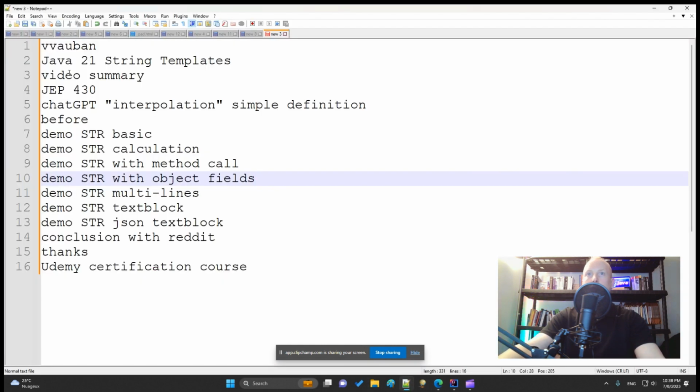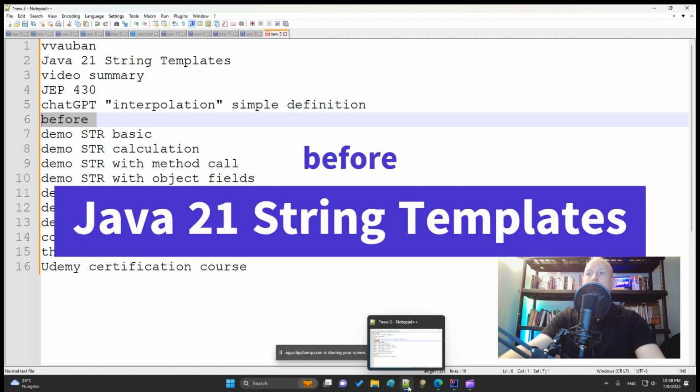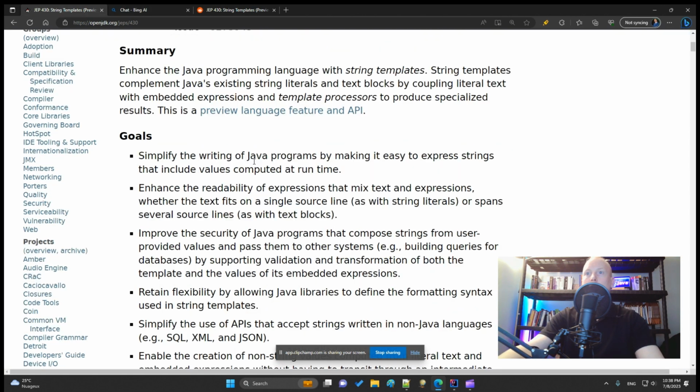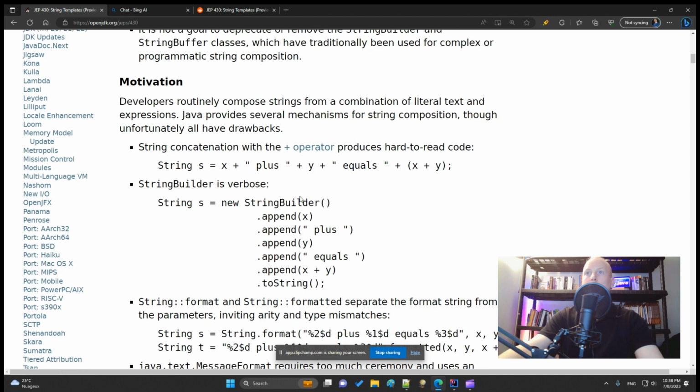Okay, so we did the JEP definition, the ChatGPT definition, and now we will get to the JEP to see what we did before in Java to do interpolation. So let's get back to the web page of the JEP 430. And before, we have several ways of doing this.